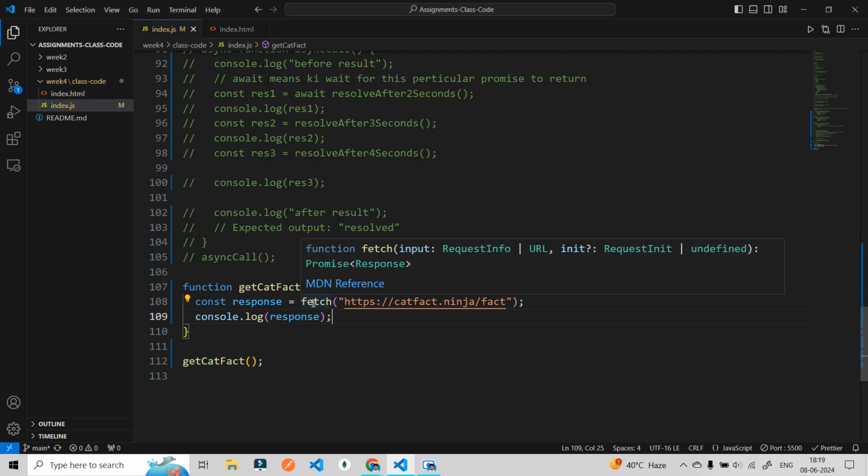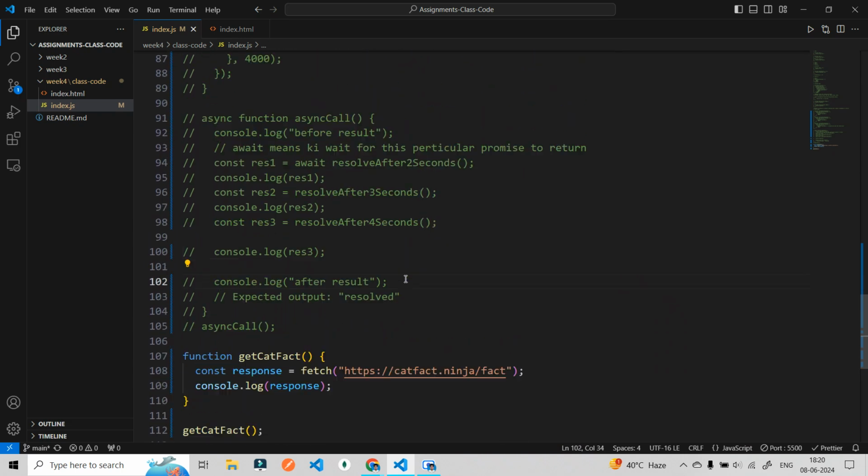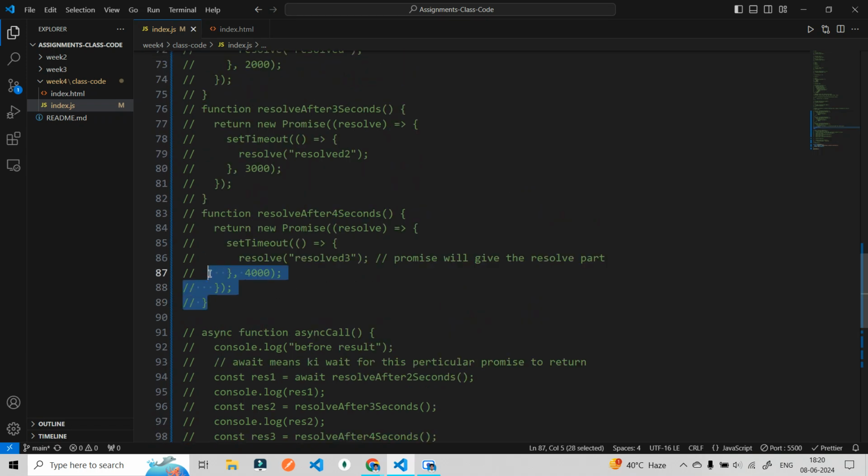I wrote because you haven't made a promise function, a function of promise. Right. So like, no, this means we are not actually waiting for this to return. Okay, I will tell you. See, the confusion you are getting is that I have not made something like return new promise, right? Yes, yes. Okay, okay.